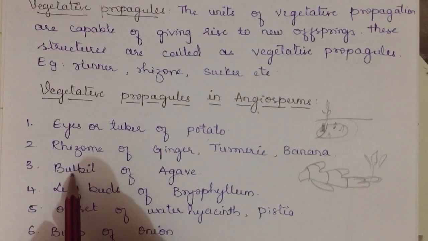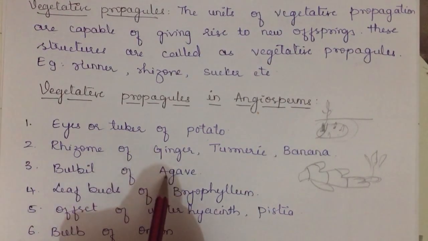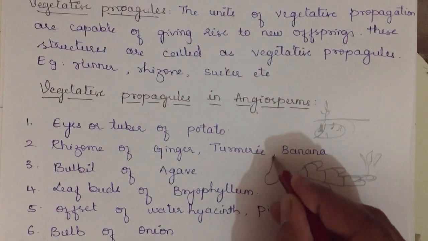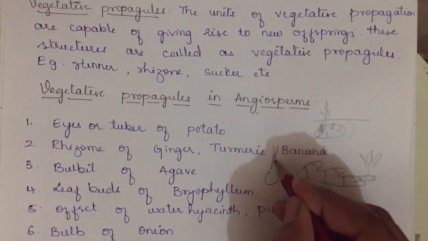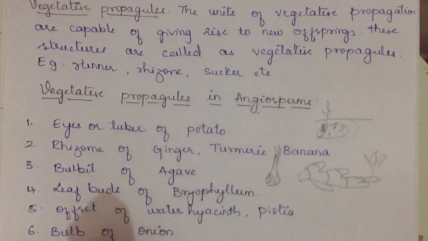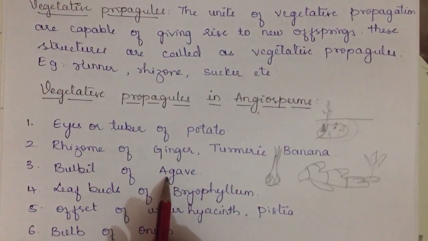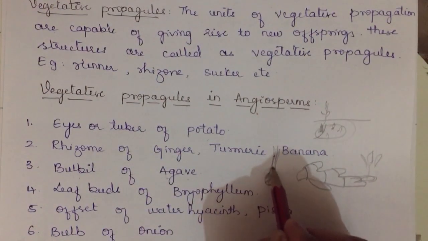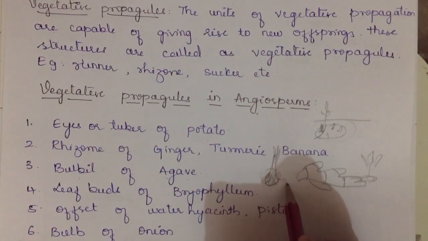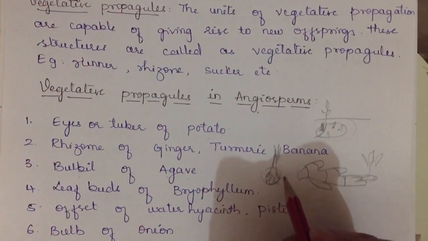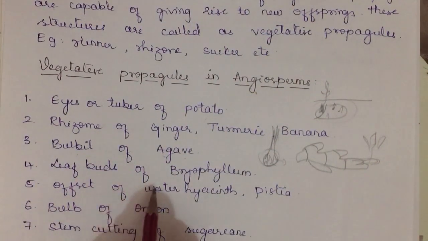Now next we have bulbil of agave. Agave will be something like this, like spring onions you might have seen. Agave has the vegetative propagule called the bulbil. If you take this bulbil and keep it inside the soil, it will grow into a whole new plant.